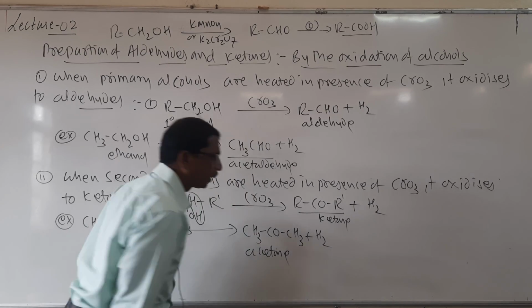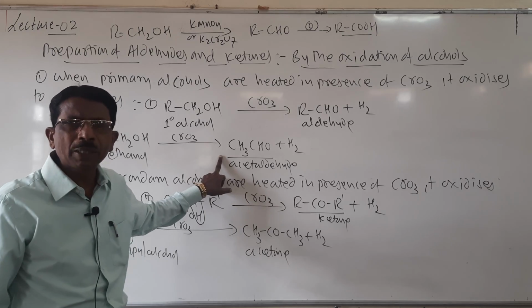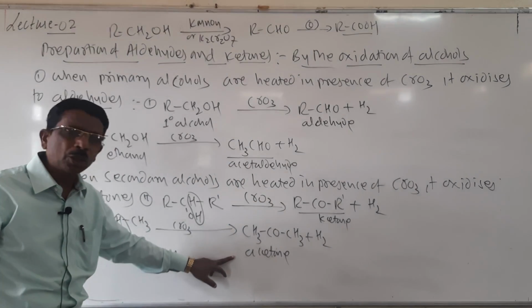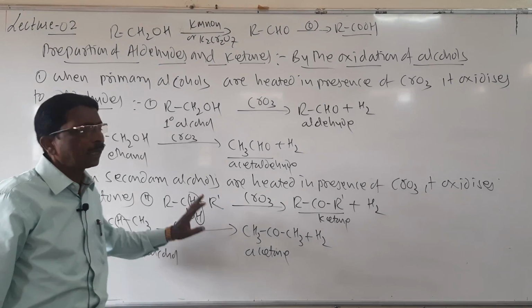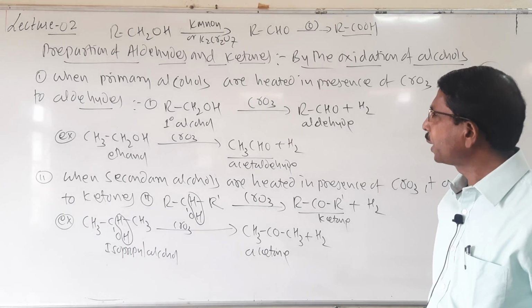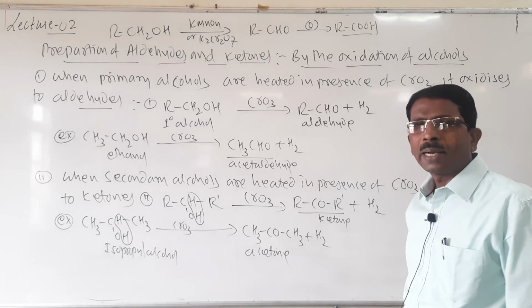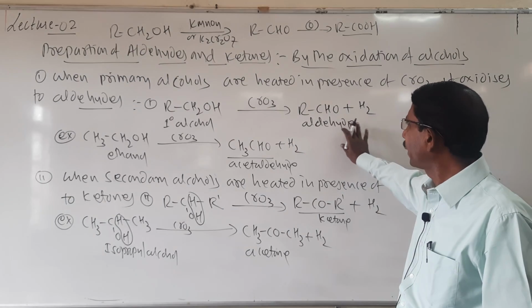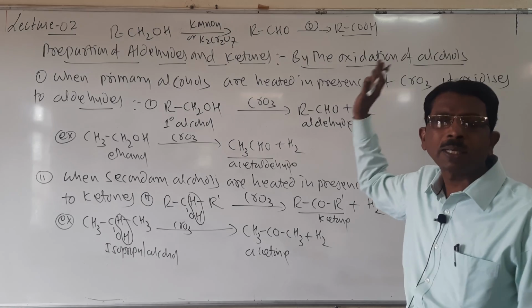Hydrogen is liberated. So here aldehydes can be prepared by using primary alcohol, and ketones can be prepared by using secondary alcohol. So this method is called oxidation of alcohol by using chromic oxide or chromic anhydride catalyst, and it is a mild reaction, and the reaction stops here only. It does not proceed to the end product carboxylic acid.